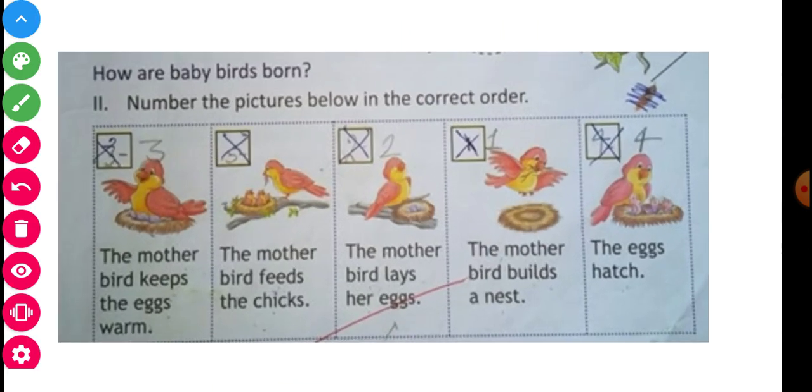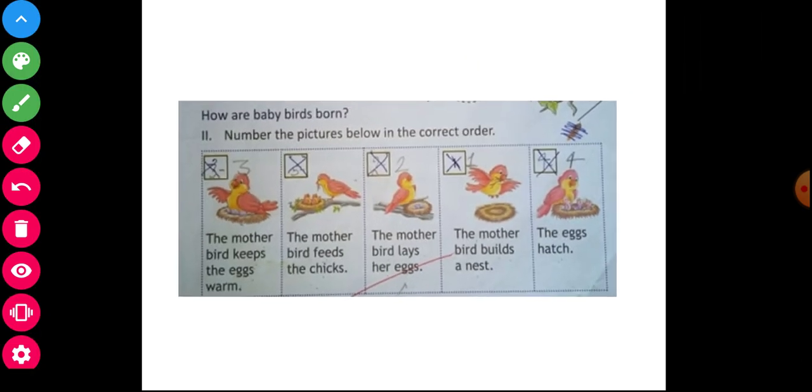Yes, another, the second question: How are baby birds born? This is the second question. Put the pictures below in the correct order. You will see and carefully observe. First image is here, another second also, and third, fourth, fifth. So I will discuss again. Yes, see and observe. I will write down the answer.